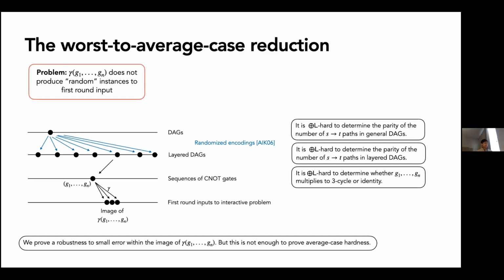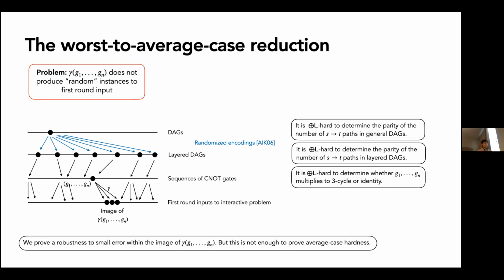Okay, so as you can see, the layered DAGs that we get from this distribution are highly random. And as a result, if we follow this reduction from layered DAGs to sequences of C0 gates, and sequences of C0 gates to first round input to the interactive problem, we also get very random instances. So this ends up solving the problem of gamma not producing random instances to the first round input, because we've basically randomized this one layer on top, DAGs to layered DAGs.